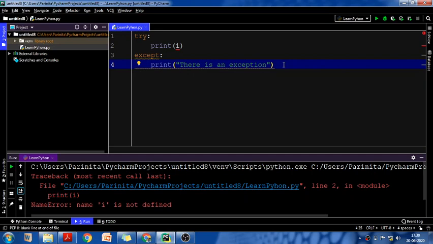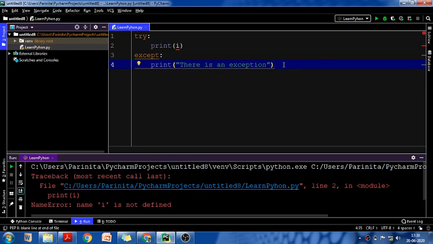So we have different kinds of errors for different categories. If you want to define your except block as per the error, that means if this type of error is there I want to print this, but if another type of error is there I want to print another message, you can bifurcate like that also.